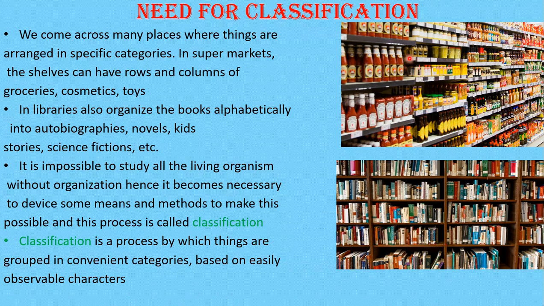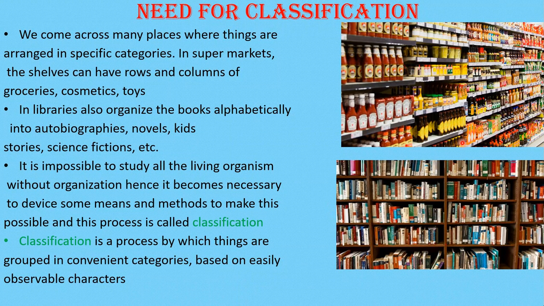That is what we can see in a supermarket. In the library, you can see the books are arranged uniformly as well as alphabetically. Biographies, autobiographies, novels, stories, kids' stories, science fiction are arranged in the bookshelf separately.